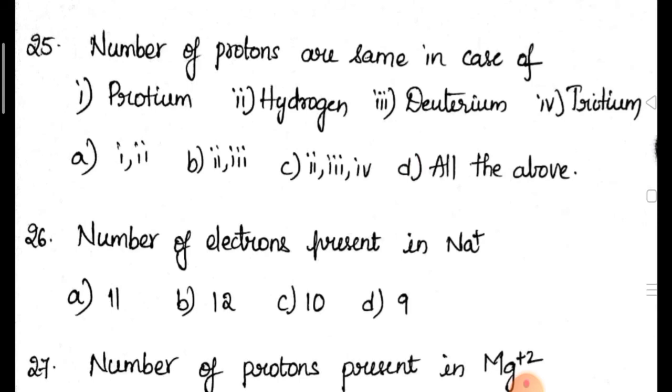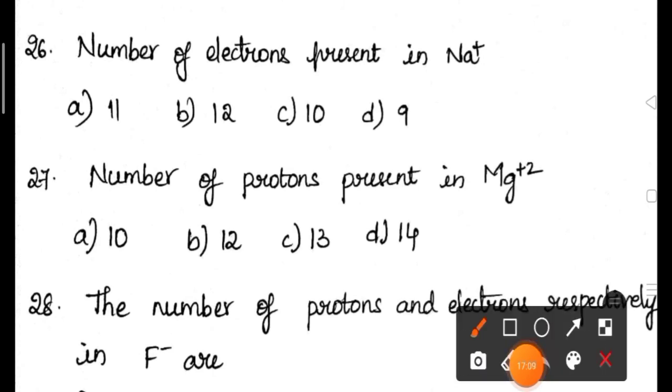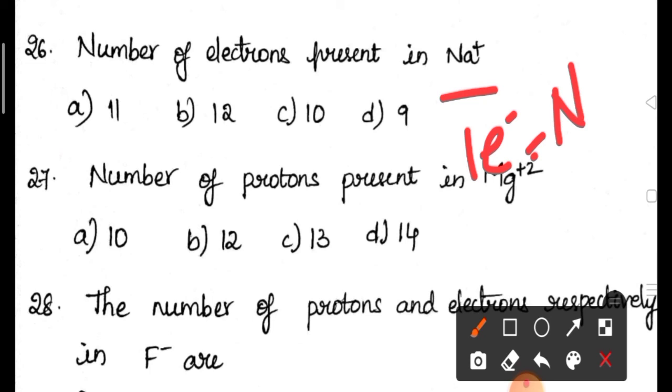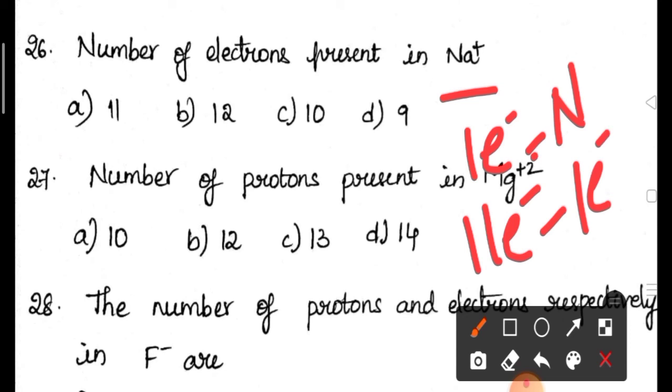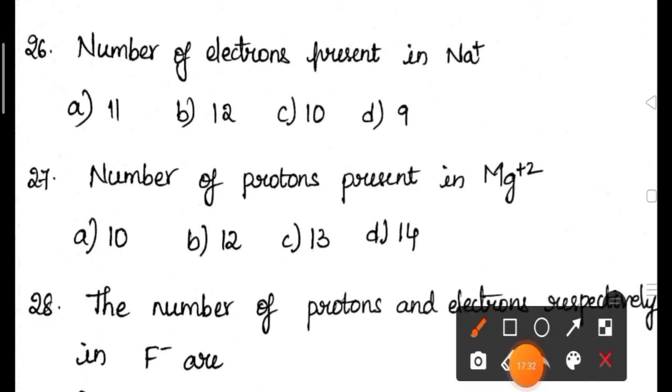Okay. Coming to 26th question. The number of electrons present in Na+. Actually, the atomic number will represent the number of electrons. But here Na+ is given. That means after losing one electron only, it will become Na+. So, initially 11 electrons are there. After losing 1 electron, how many electrons will it contain? 10 electrons. Answer is 10 electrons.